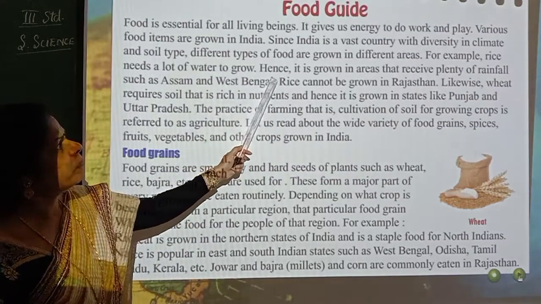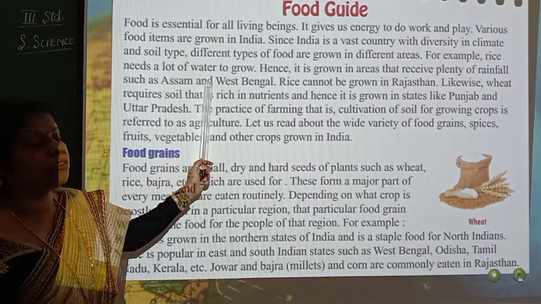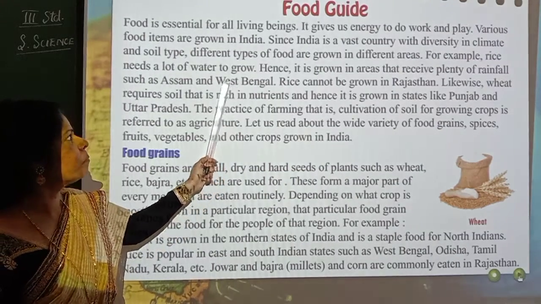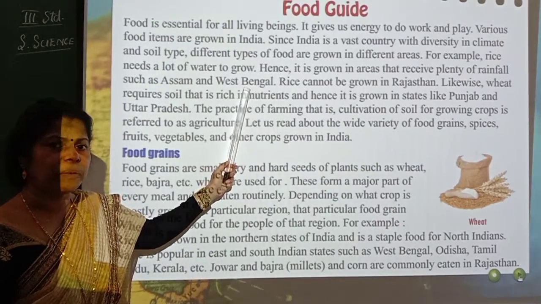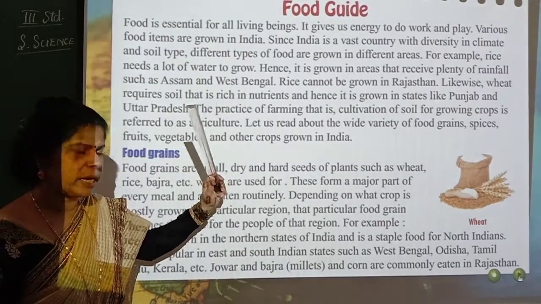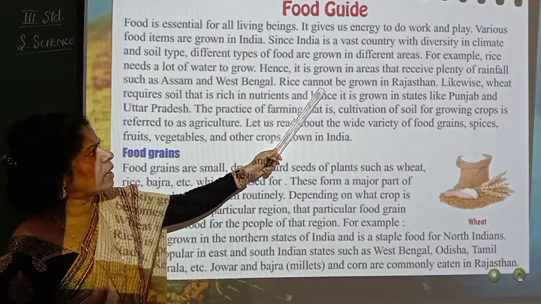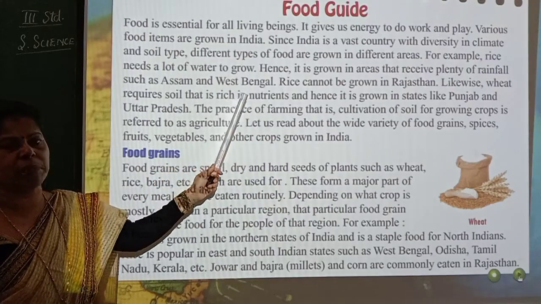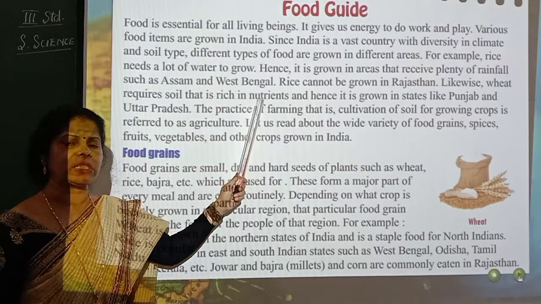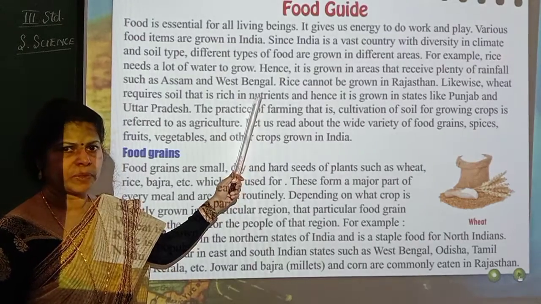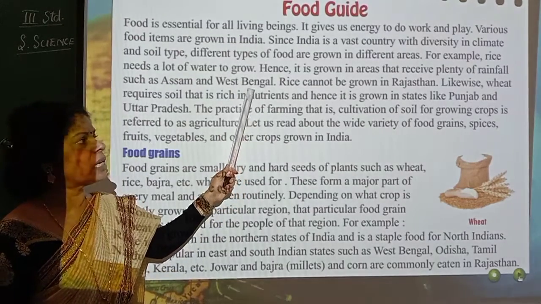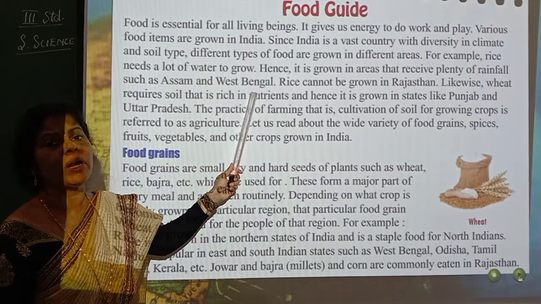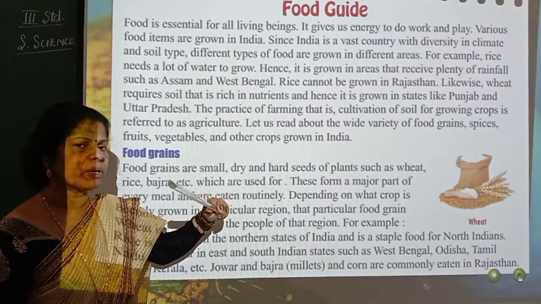So here it is said, for example, rice needs a lot of water to grow. If proper water supply is not there, you cannot grow rice at all. So if there is scarcity of rainfall, what happens? Farmers cannot grow rice. Hence, it is grown in areas that receive plenty of rainfall, such as Assam and West Bengal. So in Assam and West Bengal, what is happening? There is more rain, isn't it? So because there is more rainfall, in Assam and West Bengal they can grow more and more rice. Right?